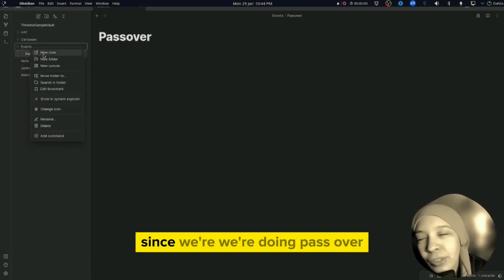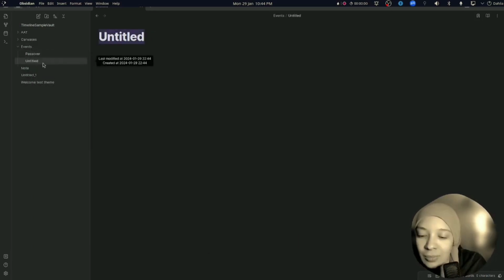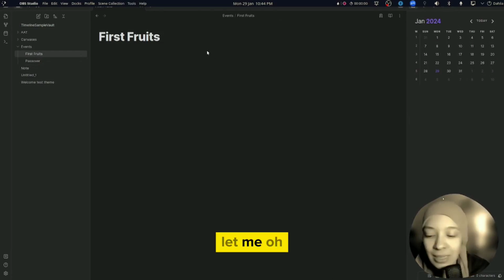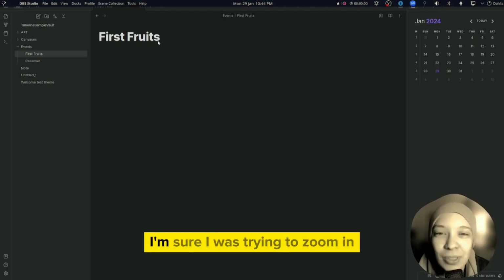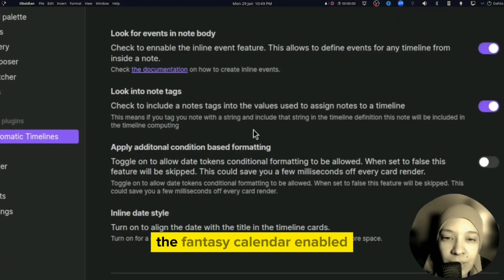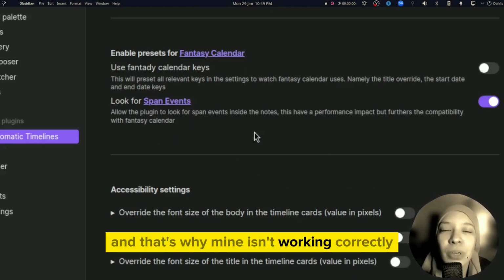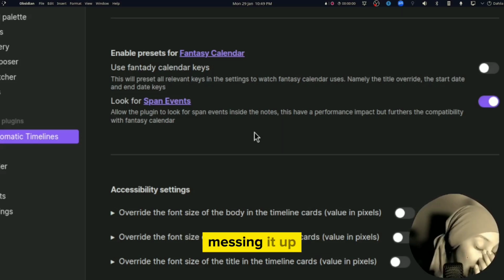Passover. Since we're doing Passover, let's also do First Fruits. Now, let me. Oh, I can't do it yet. I have to set it up first. I was trying to zoom in. The Fantasy Calendar comes with problems, and that's why mine isn't working correctly, because the Fantasy Calendar is messing it up, I believe.